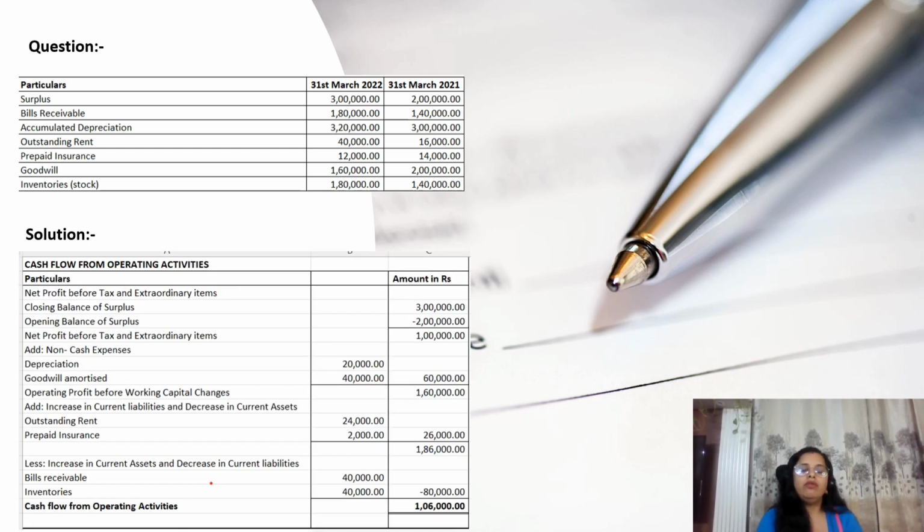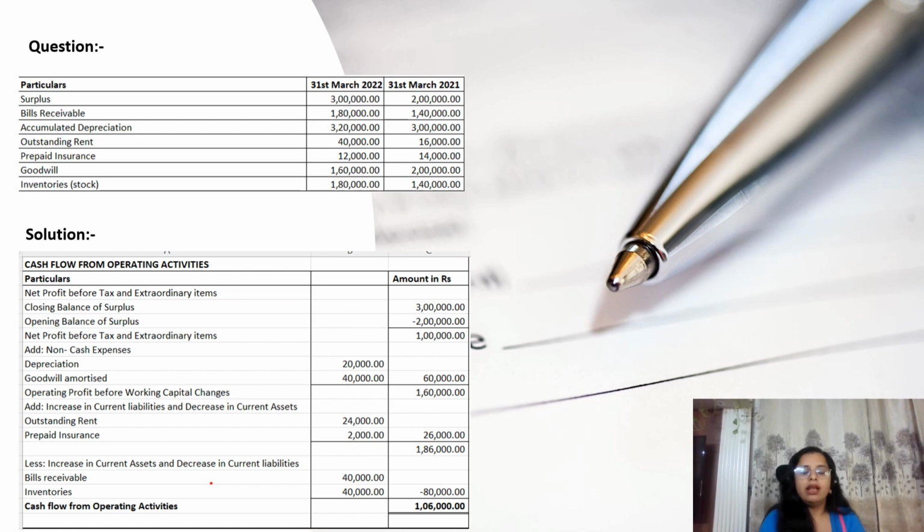First of all, we are having surplus. Either you can write it balance as per P&L account or balance as per surplus, or you can write down closing balance of surplus minus opening balance of surplus. Then you will come at net profit before extraordinary item, that would be 1 lakh. Next is bills receivable. It is part of current assets, so it will be coming under working capital changes.